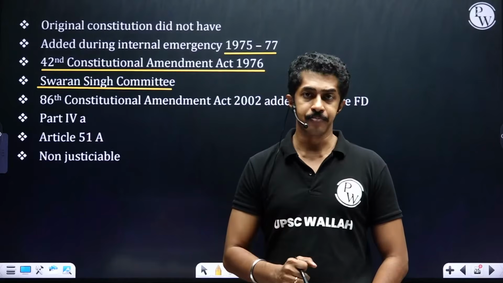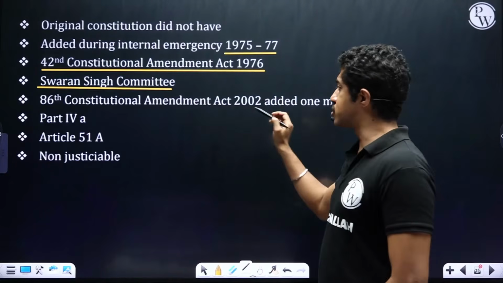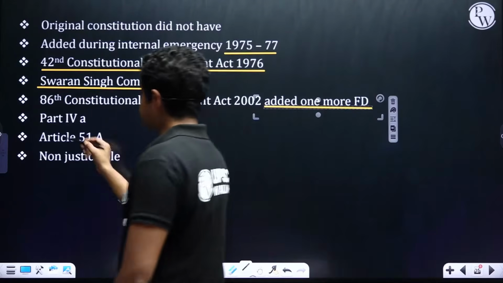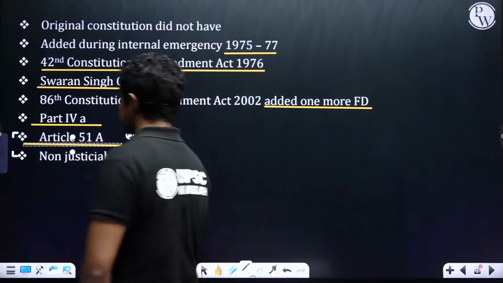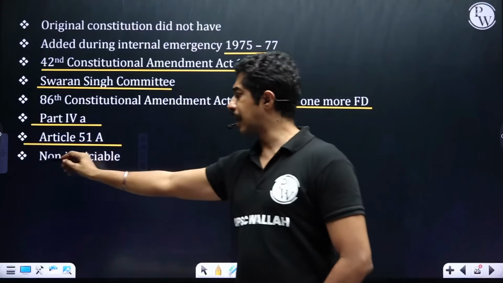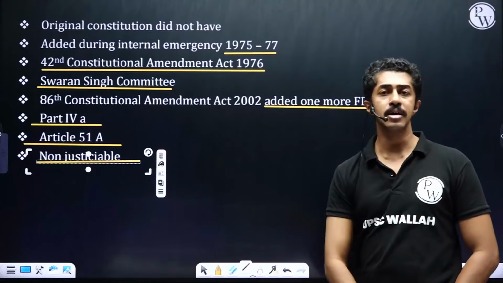The 86th Constitutional Amendment Act 2002 added one more FD. Alright, it is part of Part 4A, Article 51A. One article, one part only is there for fundamental duties. And again, like I told you, it's not justiciable.